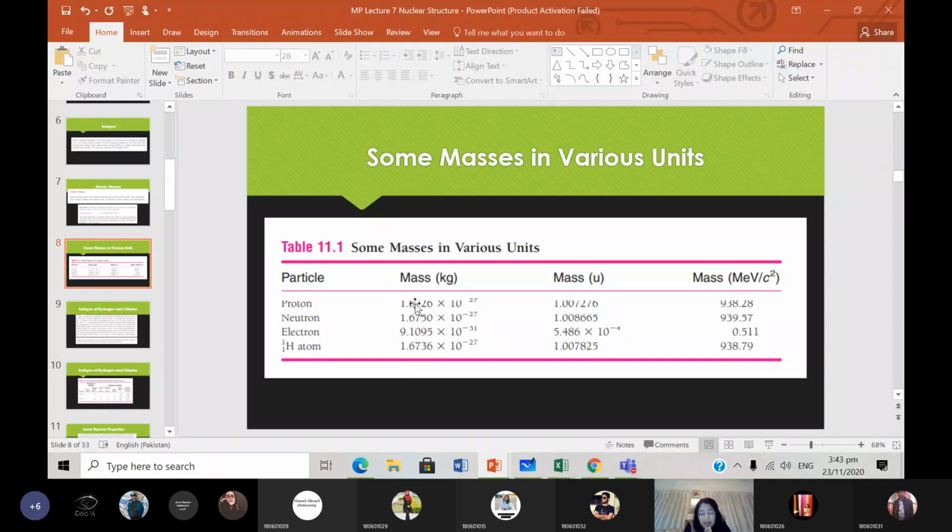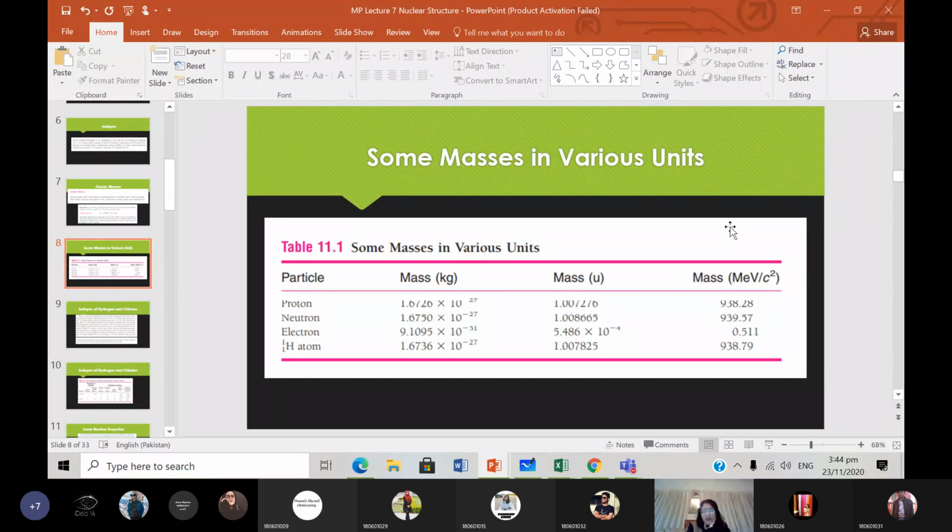We have added this mass into it. So in terms of mass units, one proton is 1.007276 mass units. Neutron is this much, almost one atomic unit, but not quite. This is also almost one atomic unit, but not entirely there. And then electron is this much of a mass unit, and one hydrogen is this much of an atomic mass unit. And then why is this mass written in terms of mega electron volts per c squared? Because E is equal to mc squared.